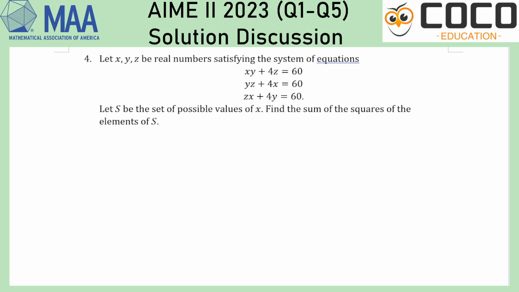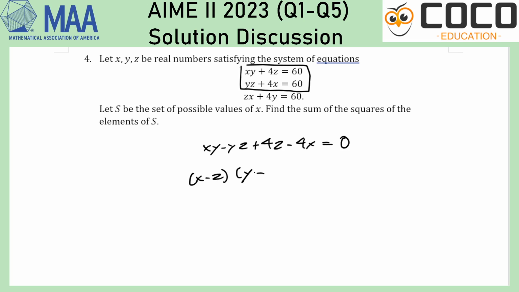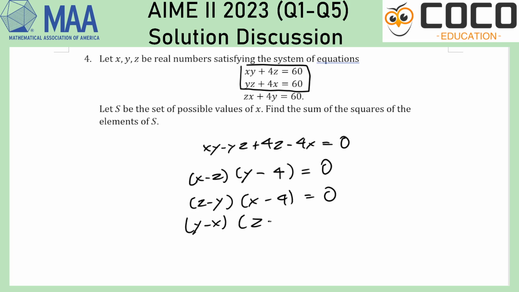x, y, z are real numbers. x, y, z are not actually integers. So I don't want to do some sort of factorization and checking factors thing. I would just look at this and say I can subtract any pair of them, because that would give me a 0. x minus z, y minus 4 equals 0. And by symmetry, you also get z minus y, x minus 4 equals 0 if we just subtract them in all the other pairs.